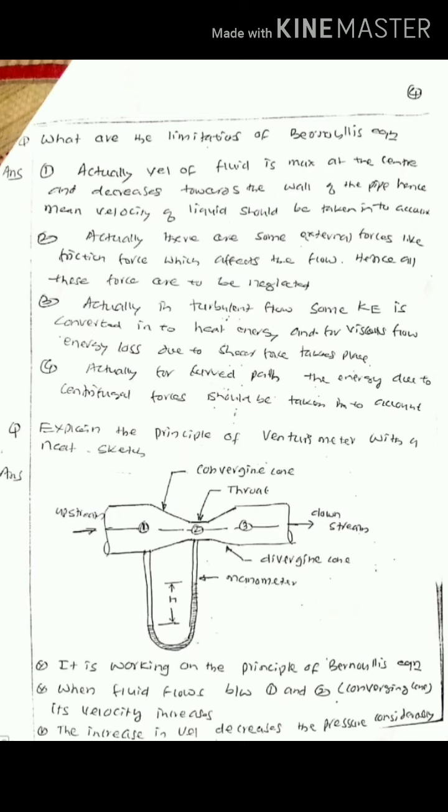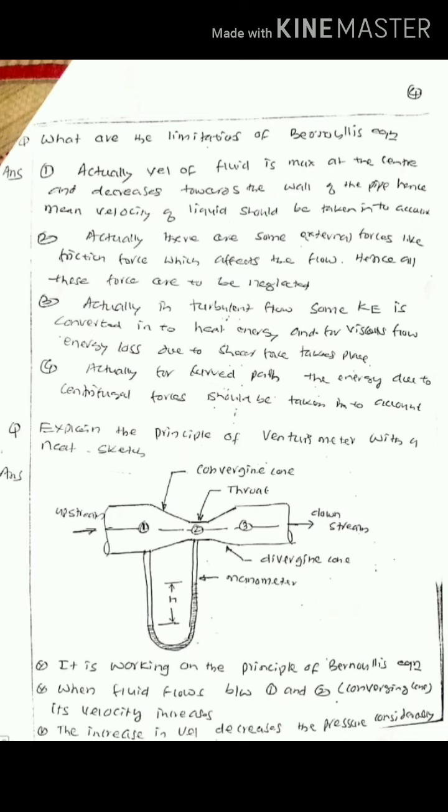What are the limitations of Bernoulli's theorem or Bernoulli's equation? Actually, the velocity of fluid is maximum at the center of the pipe, and it decreases on either side of the center because of friction. But we assume that the mean velocity of the liquid should be taken into account. Usually the velocity we take is only at the center, but actually we have to consider the mean velocity because it is changing from the top of the pipe to the center of the pipe. Therefore, mean velocity has to be considered, but we have taken the velocity only at the center of the pipe.